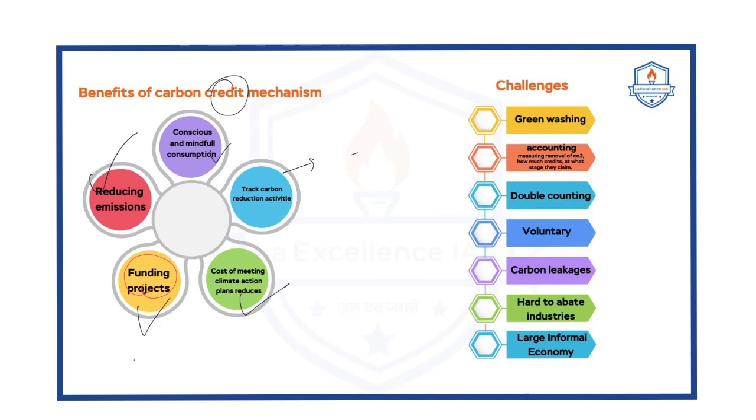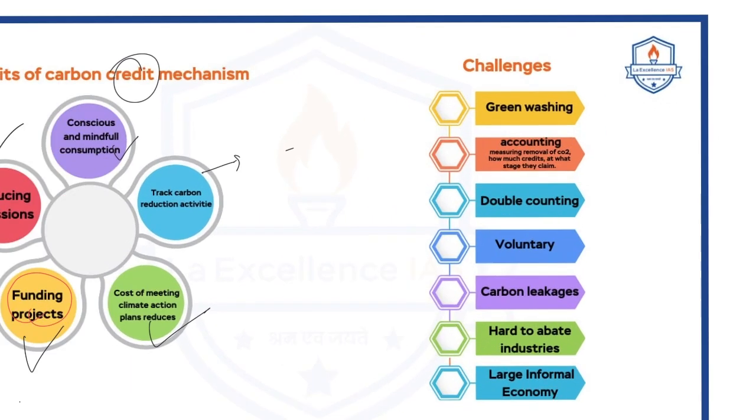But there are certain challenges, as highlighted by the author also. There is the issue of accounting itself. There is no proper mechanism to measure how much CO2 is reduced. For example, if an industry is transitioning from coal thermal power plants to solar energy, there is no mechanism to measure how much CO2 is reduced from this activity. That is the first thing.